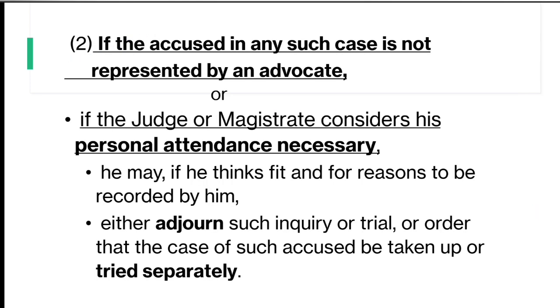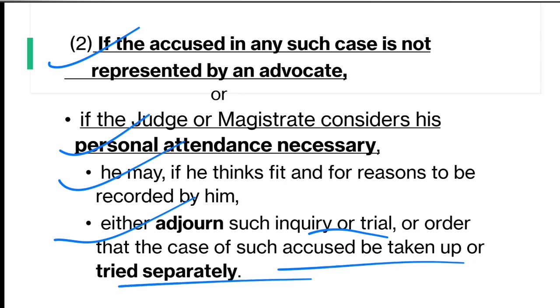Now subsection 2 of the provision provides: if the accused in any such case is not represented by an advocate, or if the judge or magistrate considers his personal attendance necessary, the court may, if it thinks fit, record reasons and either adjourn the inquiry or trial, or order that the case of the accused be taken up or tried separately.